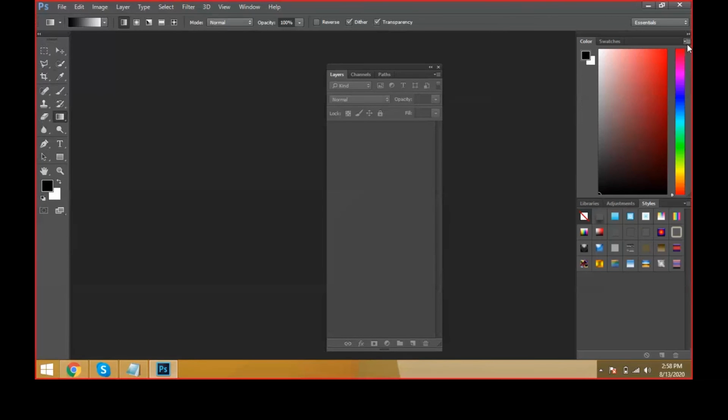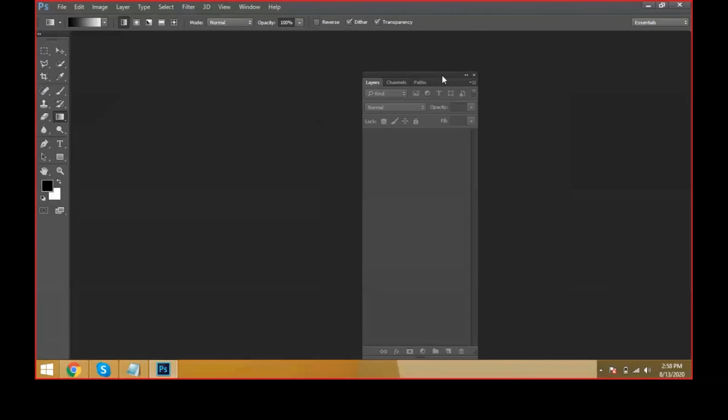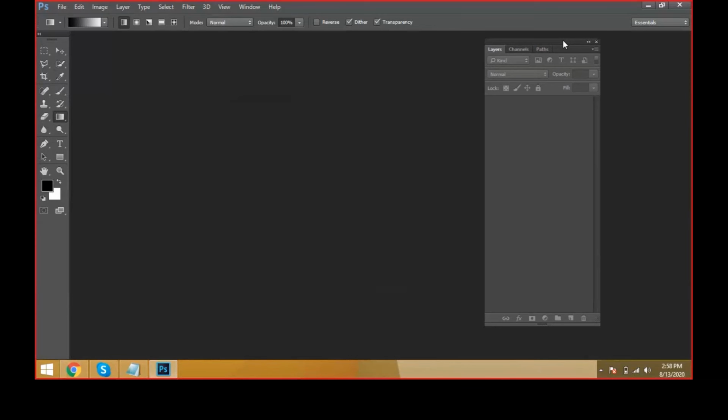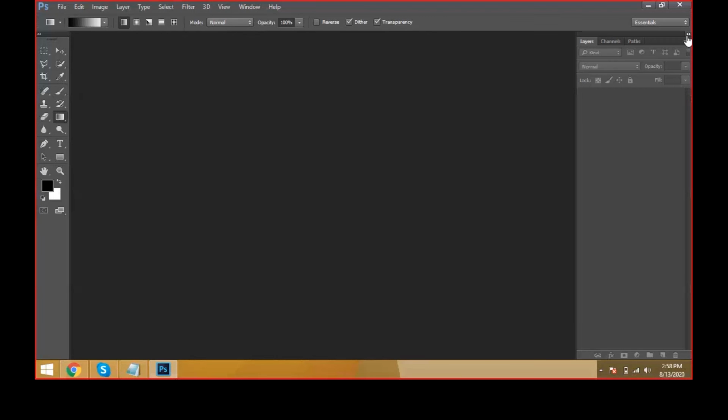Coming to here also, you can close it as a tab group. Now I'm keeping only this palette, friend. This palette is very important. I'm dragging it to the edge of the right side corner, and then automatically it fits. In this palette we have different types of options: the layers palette, channels palette, and paths palette. We have 3 types here. First of all, we see the layer palette only. In this layer palette, we see how to create a new layer, masking, and deleting layers.